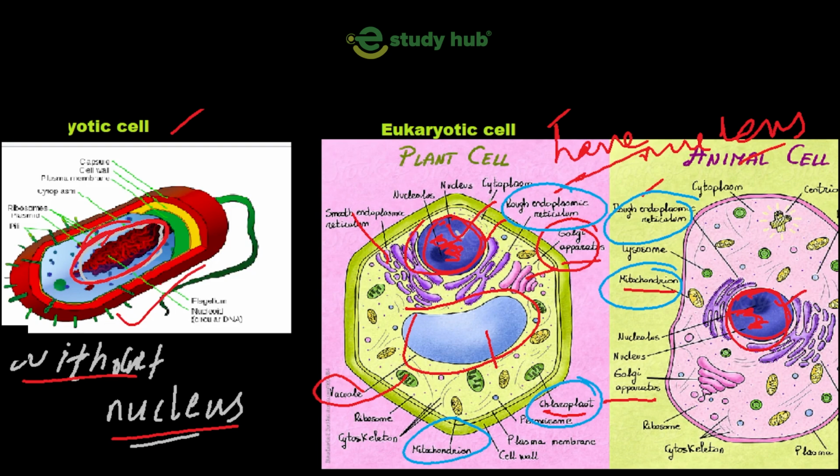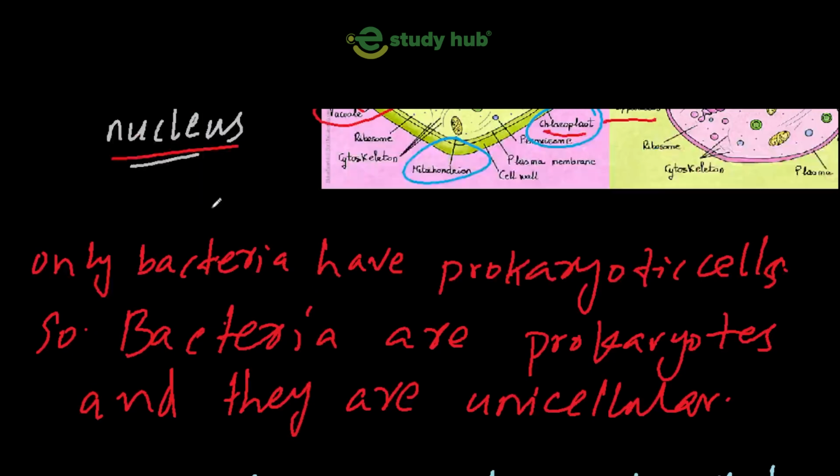There is no membrane bounded organelle in prokaryotic cell. In prokaryotic cell, you can see here there are no membrane bounded organelle. So this is also a difference. And you have to remember this thing that only bacteria are prokaryotes. Other than bacteria, all organisms are eukaryotes. So bacteria are unicellular, made up of only one cell, and they are prokaryotes. Now we will learn some of the differences. Only bacteria have prokaryotic cells, so bacteria are prokaryotes and they are unicellular.